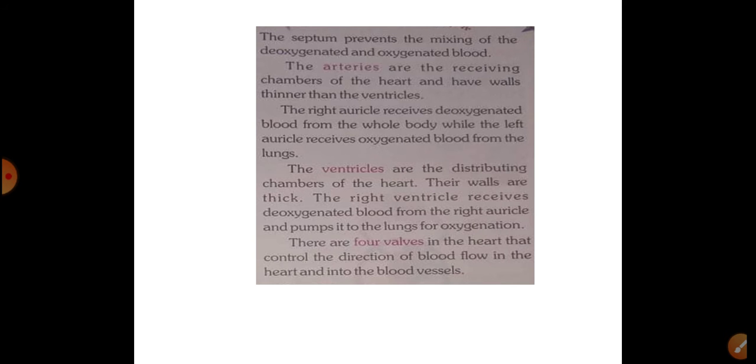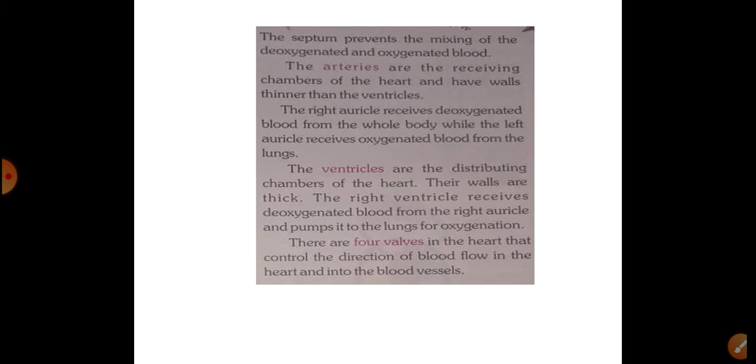Next, the auricles are the receiving chambers of the heart and have walls thinner than the ventricles. The right auricle receives deoxygenated blood from the whole body, while the left auricle receives oxygenated blood from the lungs.